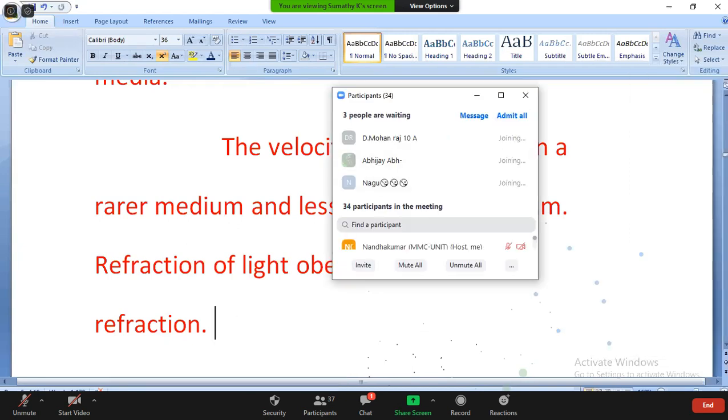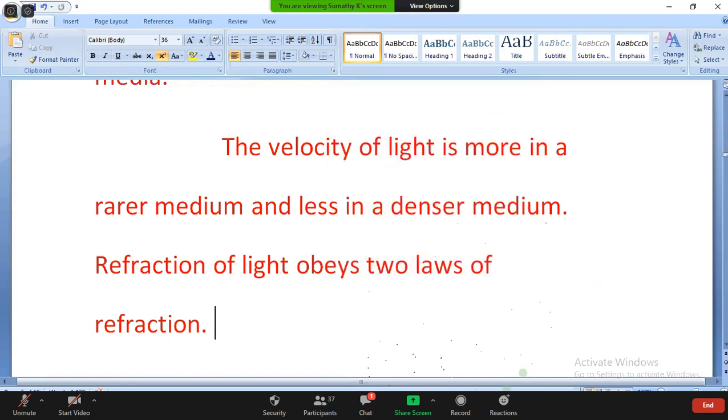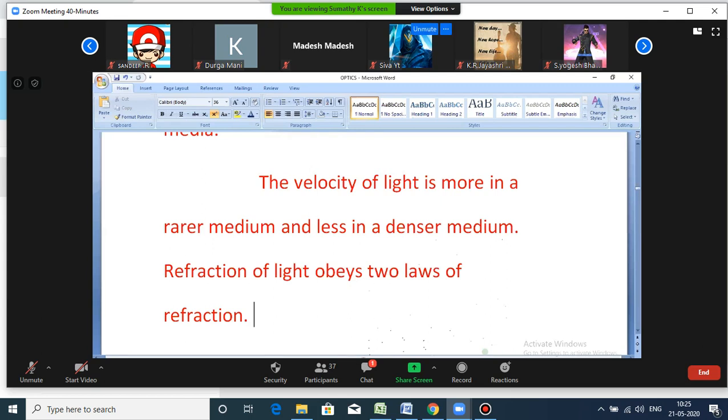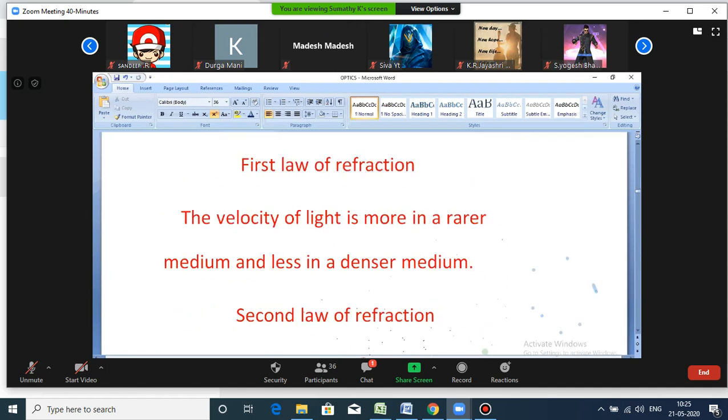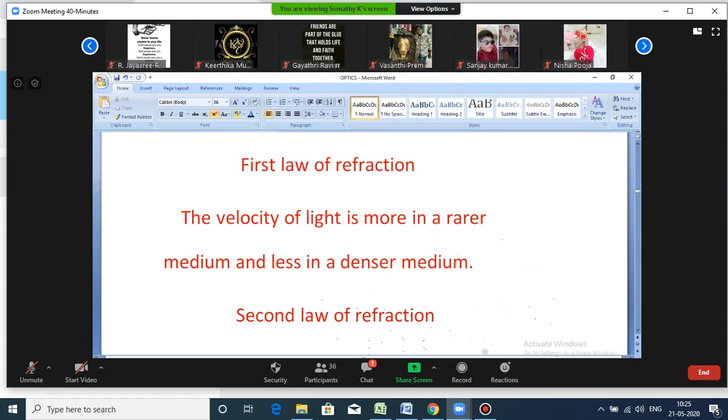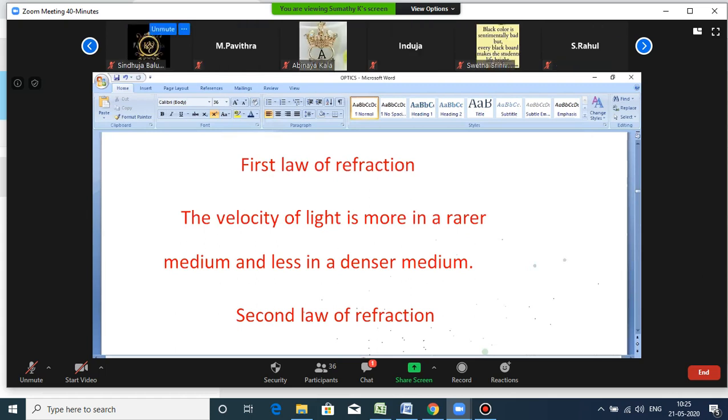So refraction of light obeys two laws of refraction. These are the postulates of the refraction of light. The first law of refraction: the velocity of light is more in a rarer medium and less in a denser medium. Understand?